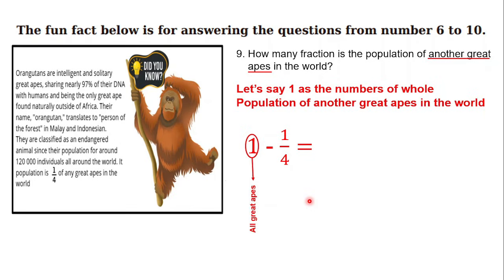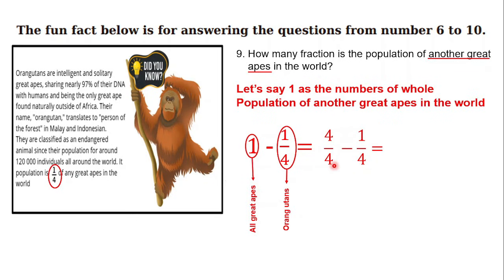Let's see. 1 here is all great apes, okay? And as you see here, 1 out of 4 is the orangutans' part. So if we want to find the other great apes, we have to subtract 1 out of 4 from 1. Why? Because 1 means all great apes, and 1 out of 4 is the orangutan part. So for the other parts, we have to subtract it. Okay, and then what do we do next?